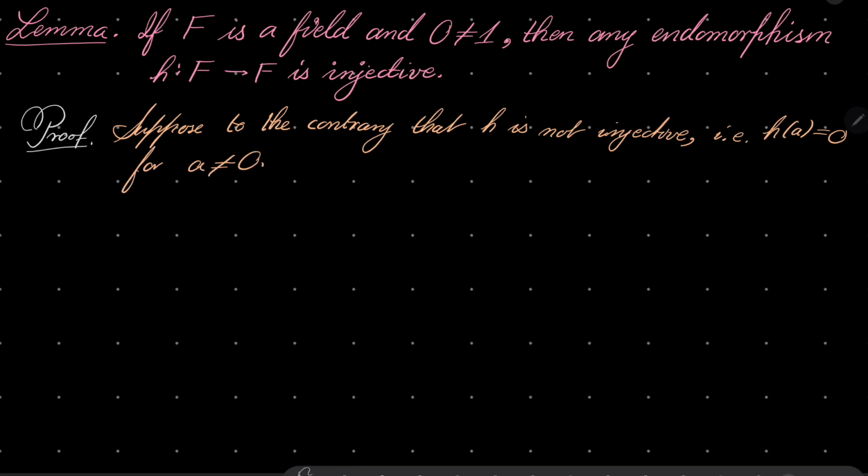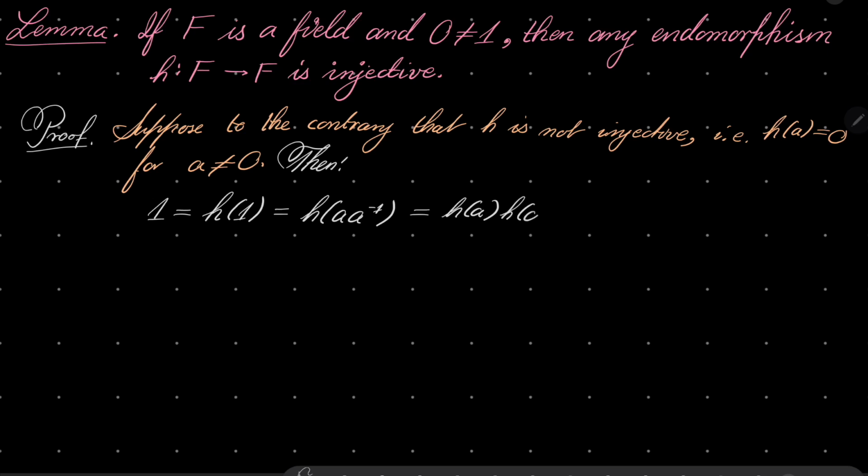But notice that then we have the following problem. Well, 1 can be written as H of 1, but H of 1 is H of a times a inverse. Because we assume that F is a field, a is not 0, so it has its inverse. But notice that H of a times H of a inverse is H of a inverse.